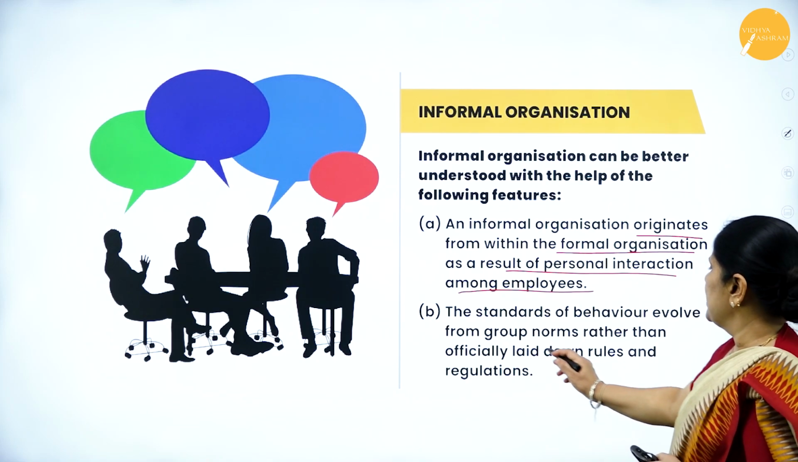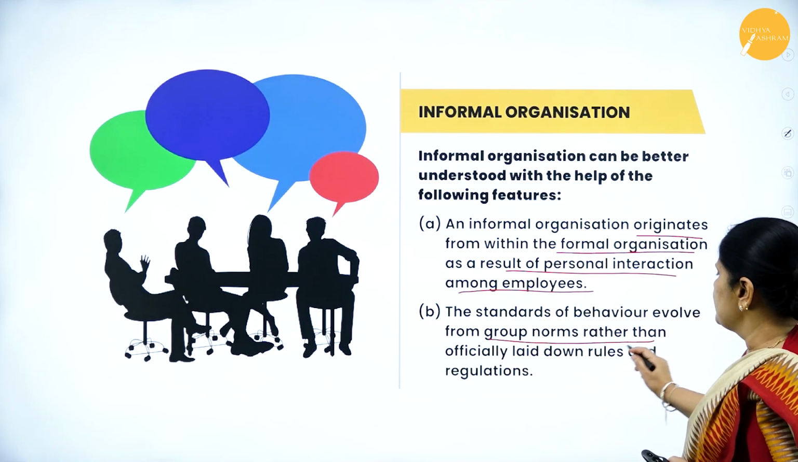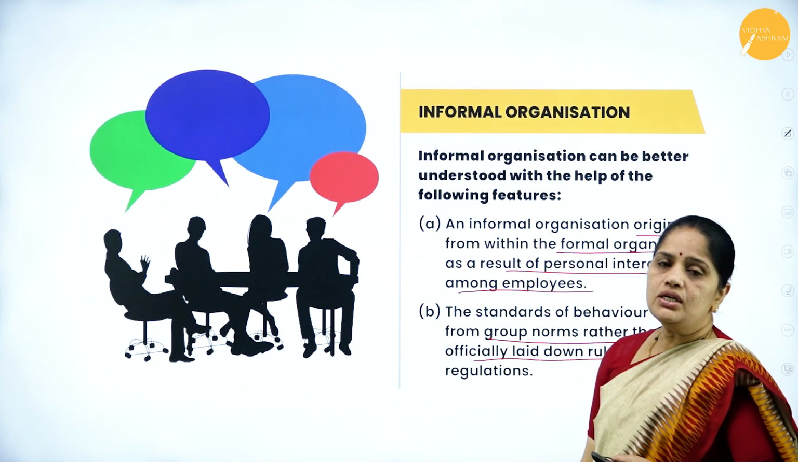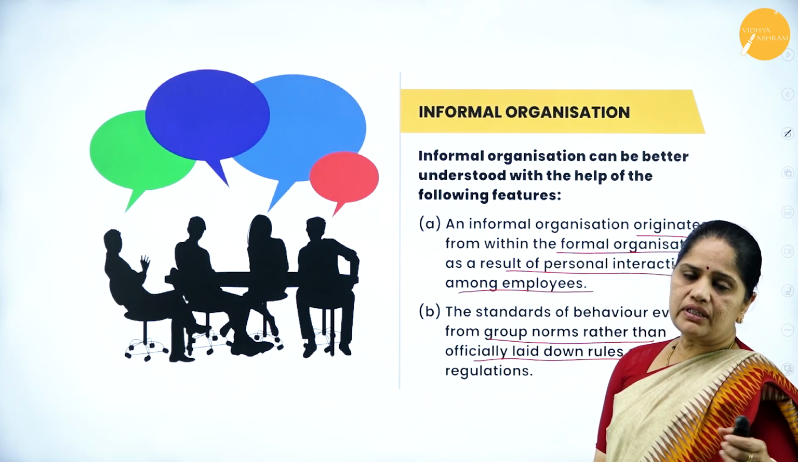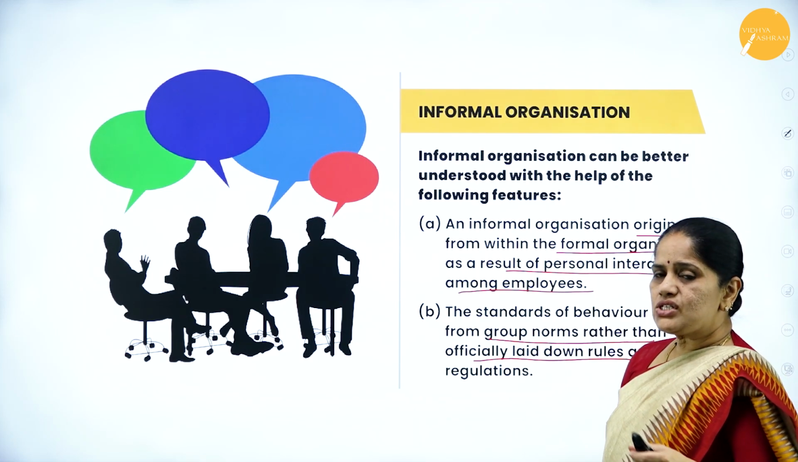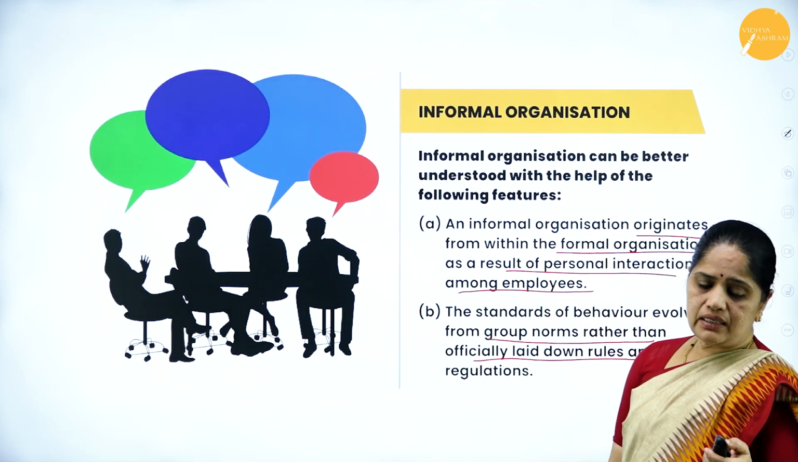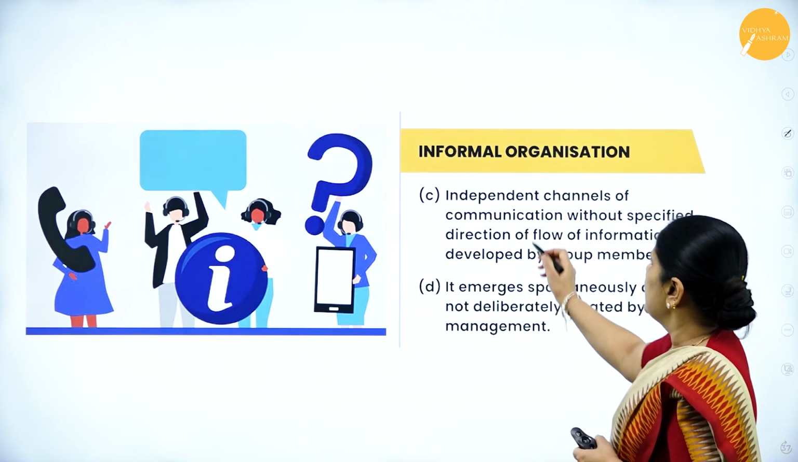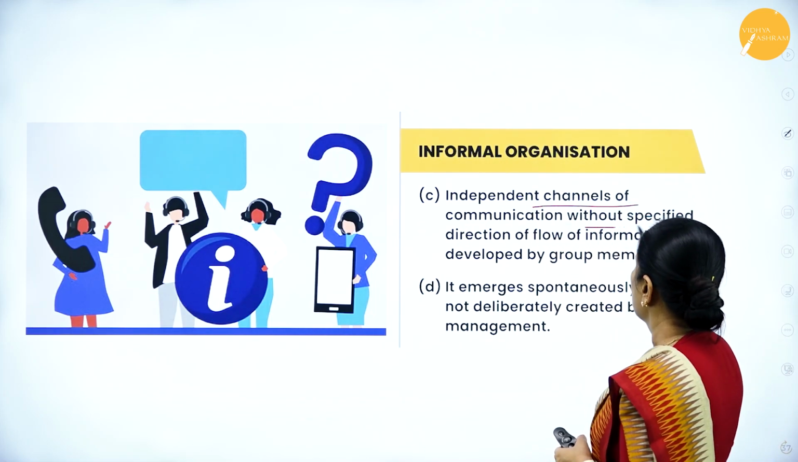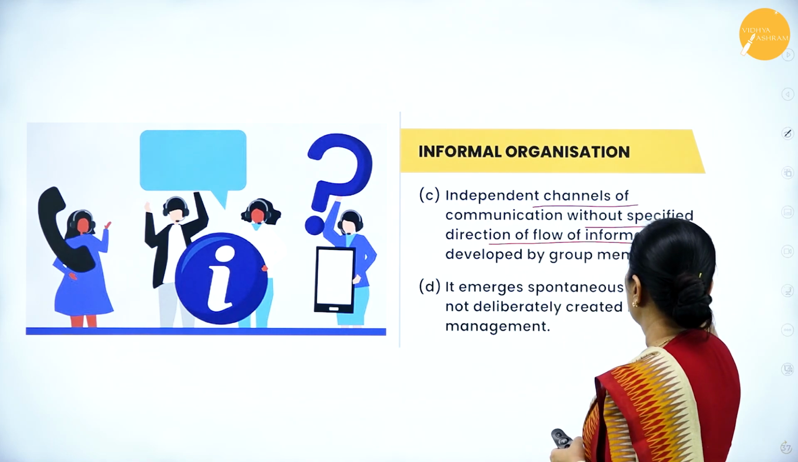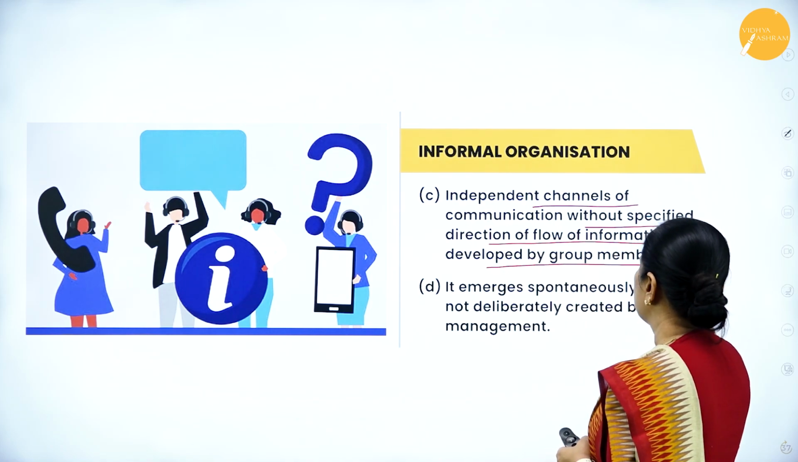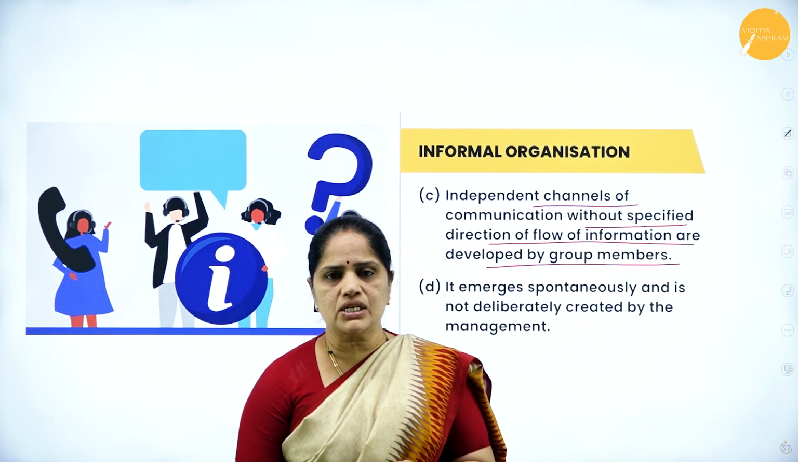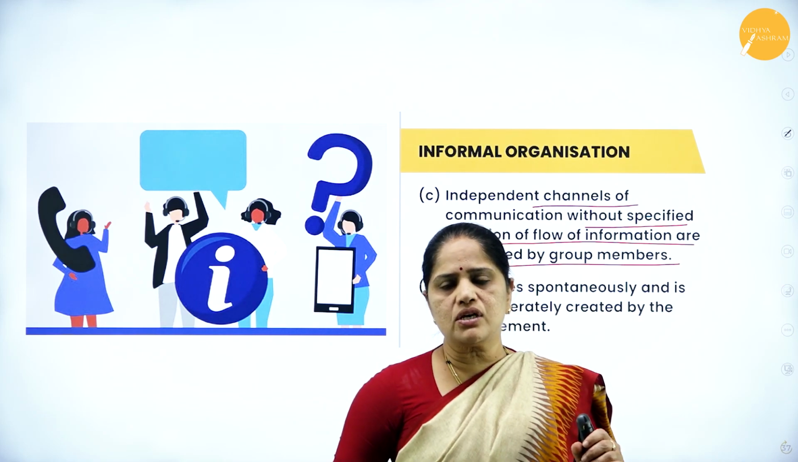The standards of behavior emerge from group norms rather than officially laid down rules and regulations. So how they have to behave in the informal group is based on the group norms rather than the officially laid down rules. Then there are independent channels of communication, without specified direction of flow of information, developed by the group members. So in case of an informal organization, there are independent channels of communication.